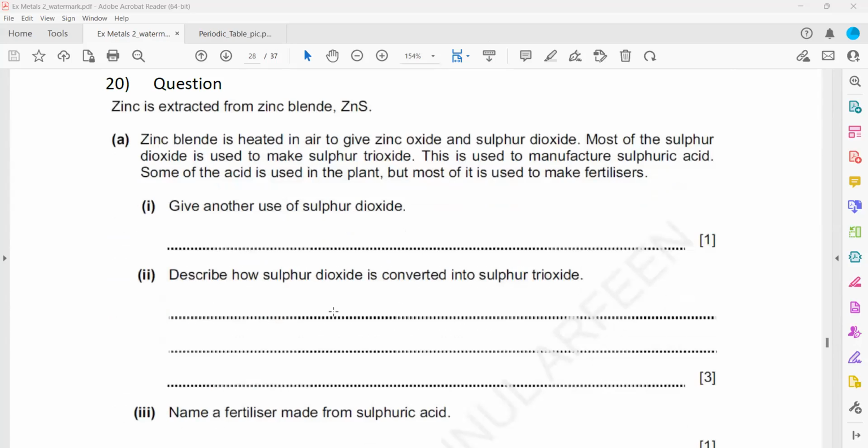Question 20 is again related to zinc. Lot of questions related to zinc. The first one is sulfur dioxide. Actually, this part gives another use of sulfur dioxide. It's not in the new syllabus, you don't find sulfur as a topic. So sulfur dioxide is used for bleaching wood pulp, making sulfuric acid, and also as a preservative. How is sulfur dioxide converted to sulfur trioxide? You have to remember it as a reversible reaction rather than the whole process. So sulfur dioxide reacts with oxygen to give sulfur trioxide.